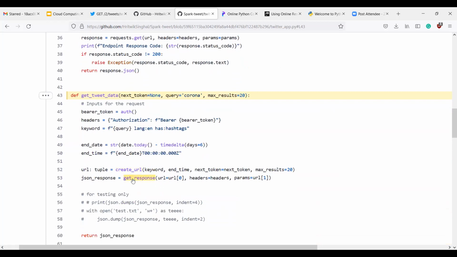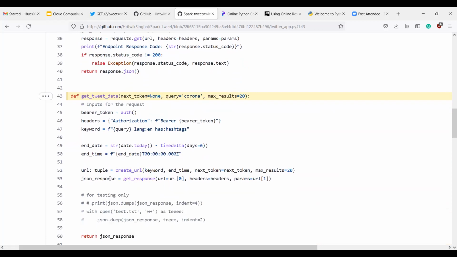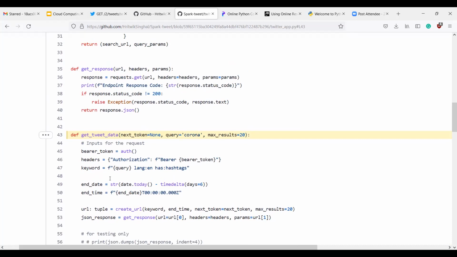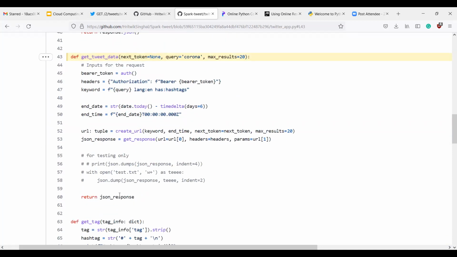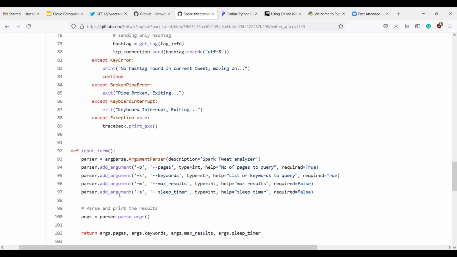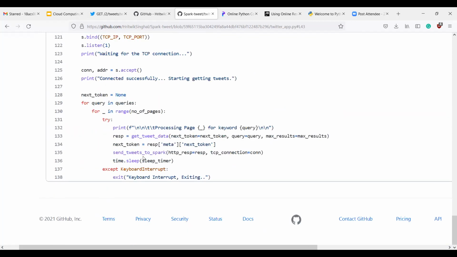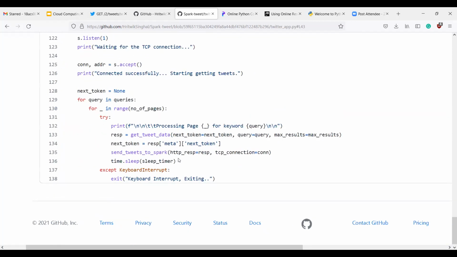Next, we are using this get response function in order to take the output, that is, the output that the URL returns. We are storing it in this JSON response variable, and we are returning this JSON response to our main function. Next, we are just sending these tweets to the Spark function, and Spark will take it on from there.